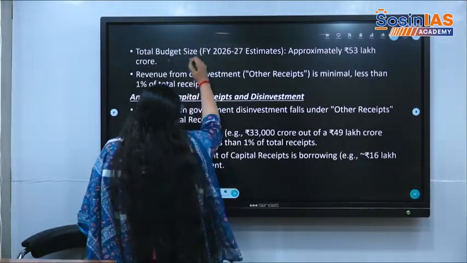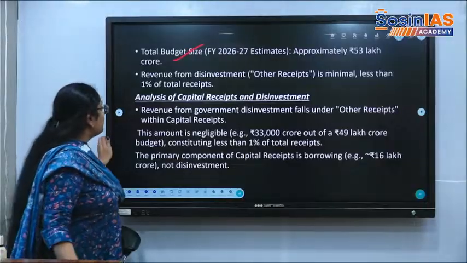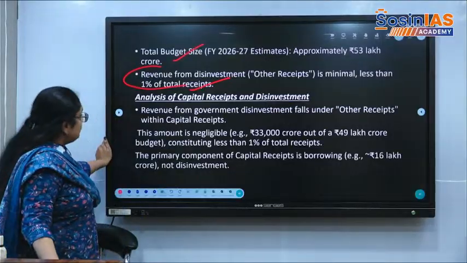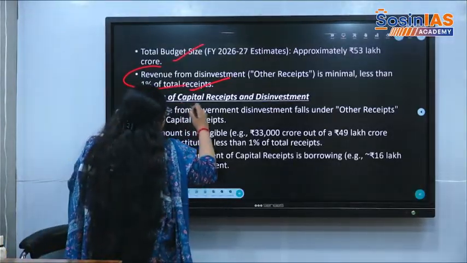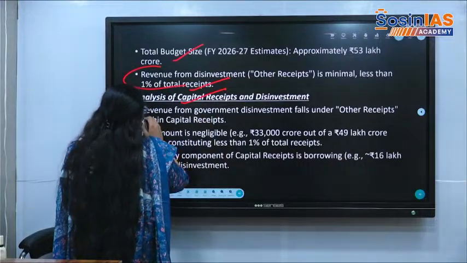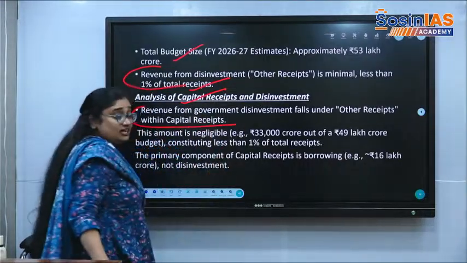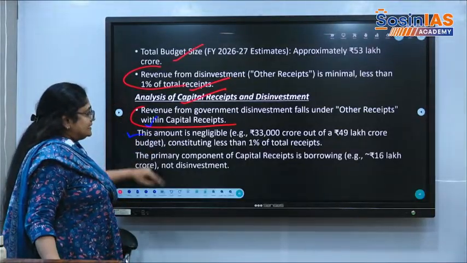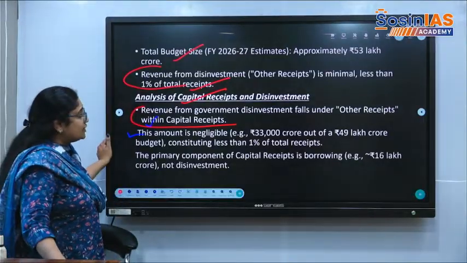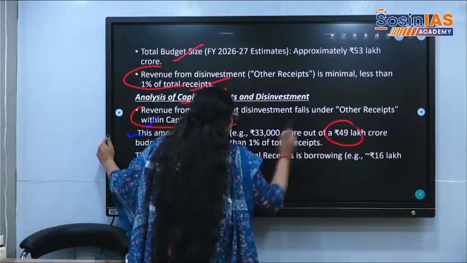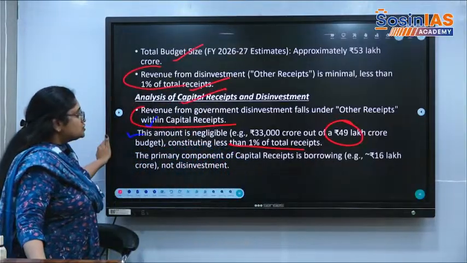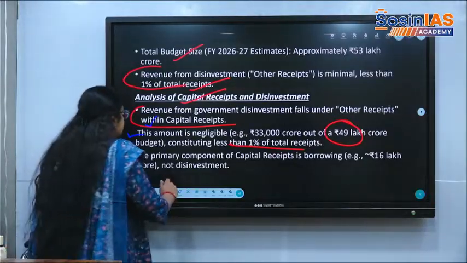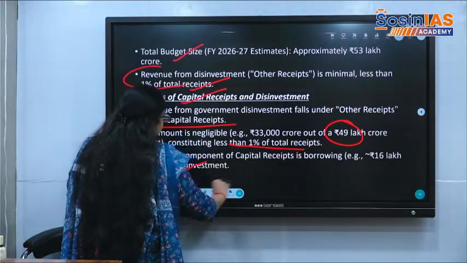So the total budget is approximately 53 lakh crore. Revenue from disinvestment is negligible, less than 1%. So, analysis of capital receipts and disinvestment. Revenue from government disinvestment falls under other receipts within the capital receipts. This amount is negligible, that is 33,000 crore out of 49 lakh crore, which is less than 1%. The primary component of capital receipts is borrowing, that is 16 lakh crore, not disinvestment.